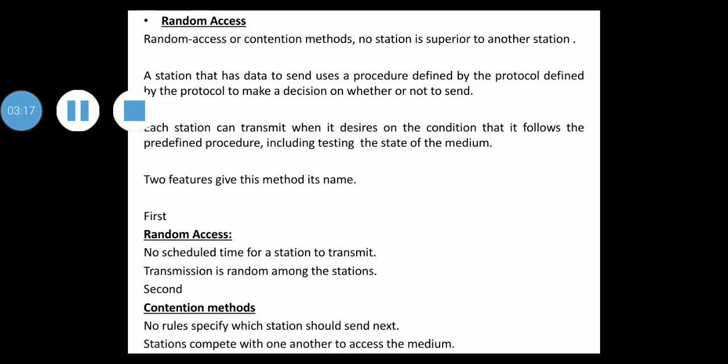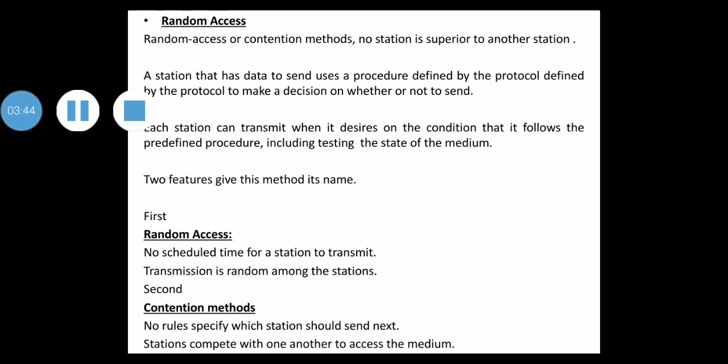The first one is, there is no scheduled time for a station to transmit. Transmission is random among the stations. That is why these methods are called random access. Second, no rules specify which station should send next. Stations compete with one another to access the medium. That is why these methods are also called contention methods.